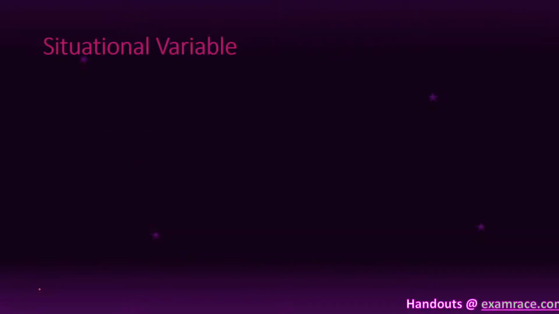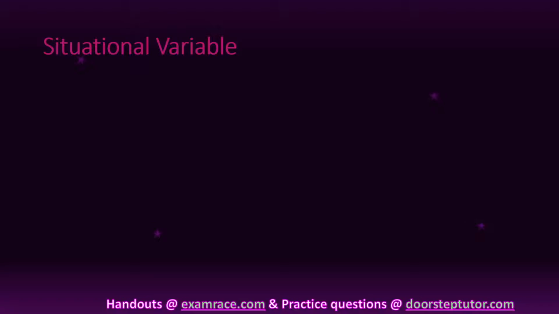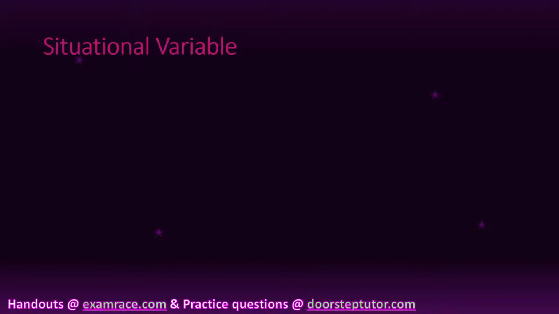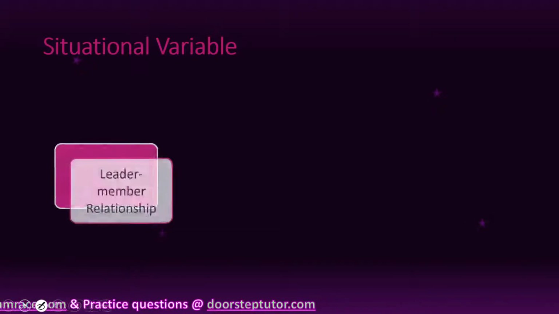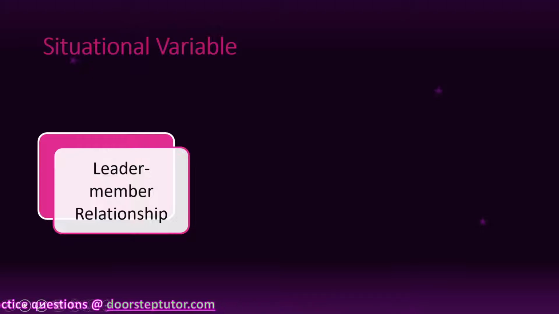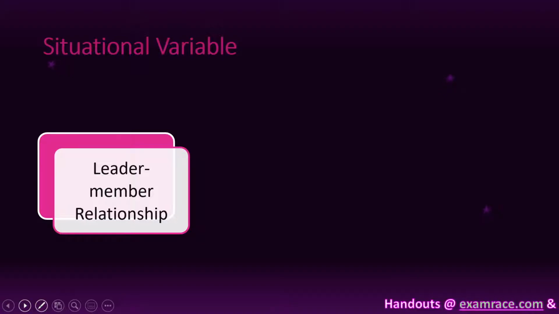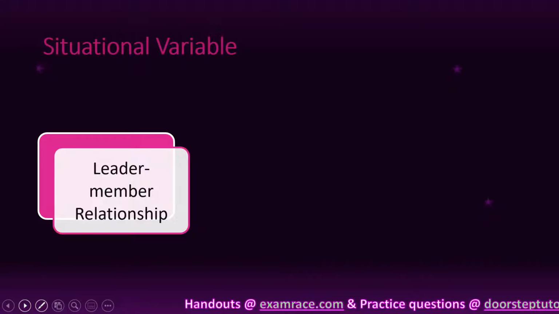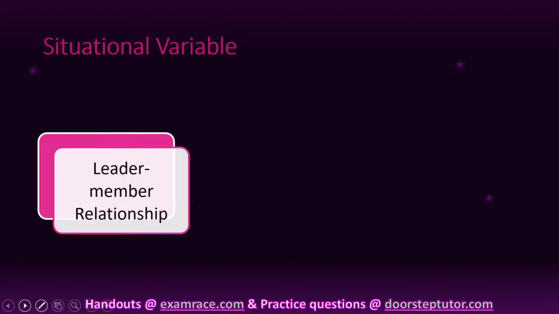Now we are talking about leadership style. In Fiedler, two types of leadership style are given, and the next one is the situational variable. So what is the situational variable here? Leader-member relationship: the situational variable is of two types, first favorable and next unfavorable. If the relationship between the leader and member is good, then the situation is favorable.